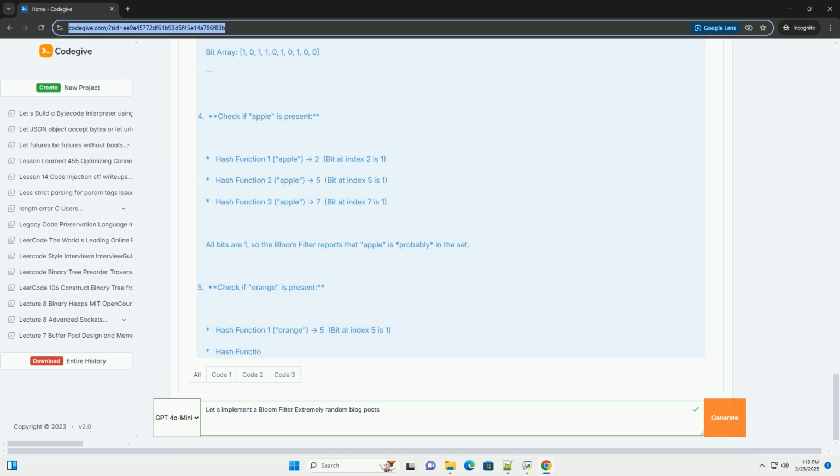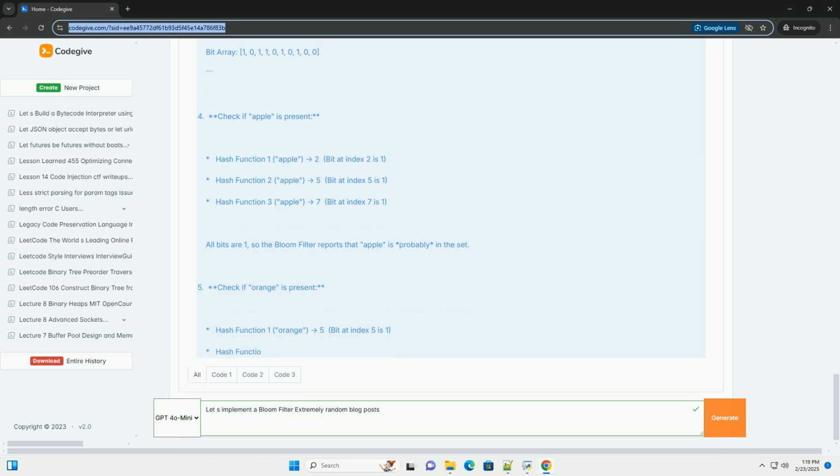6. Check if grape is present. Hash function 1: grape → 0, bit at index 0 is 1. Hash function 2: grape → 5, bit at index 5 is 1. Hash function 3: grape → 7, bit at index 7 is 1. All bits are 1, so the Bloom filter reports that grape is probably in the set. However, grape was never inserted. This is a false positive.